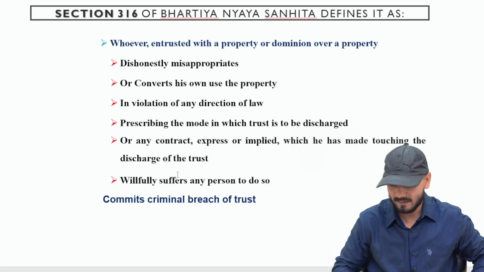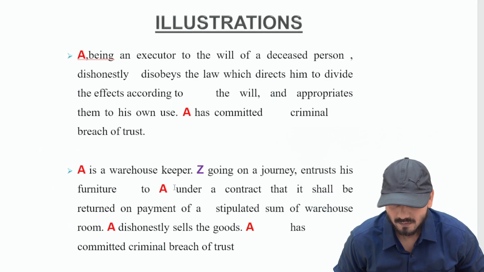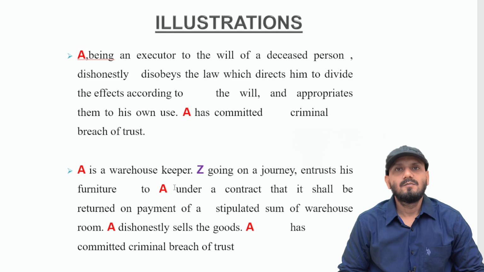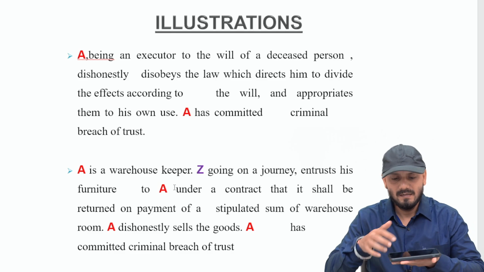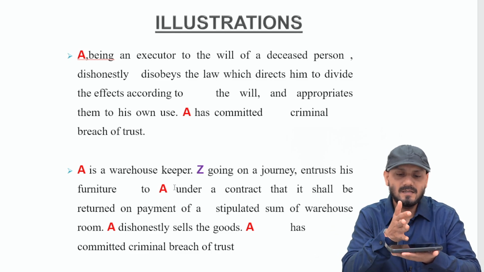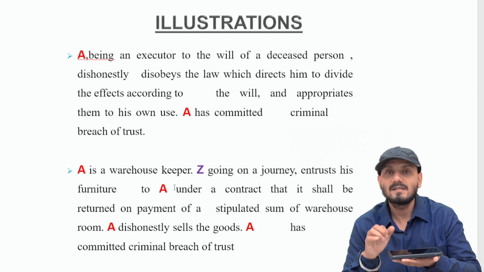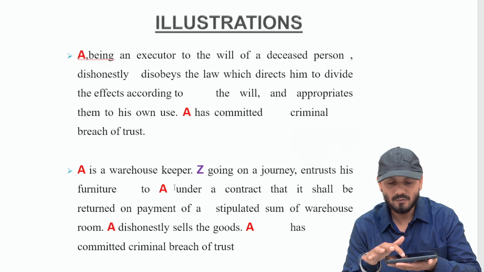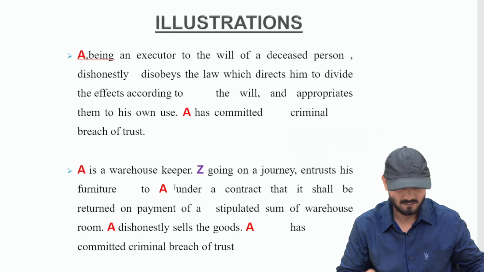So section 316 deals with criminal breach of trust. There are two more illustrations for better understanding. Suppose there is an executor and he was directed by the person that after my death, you are this, I am writing this will, and you have to give this portion, this portion, this portion equally to my three sons, 33%, 33%, 33%. And what executor did? He took the share of one son. He started using the portion of one son to his own use. This is criminal breach of trust. Okay.